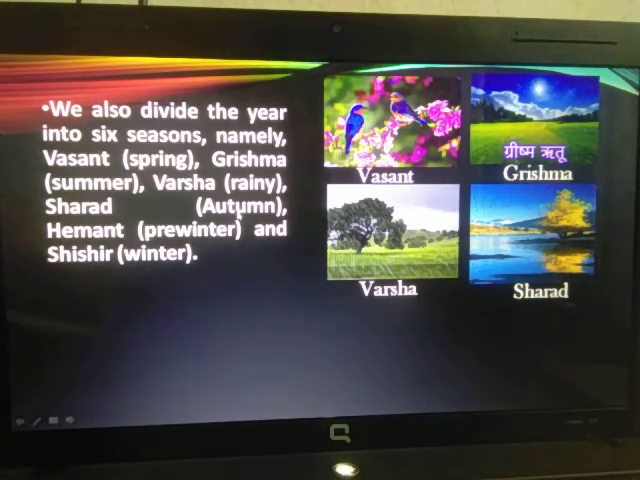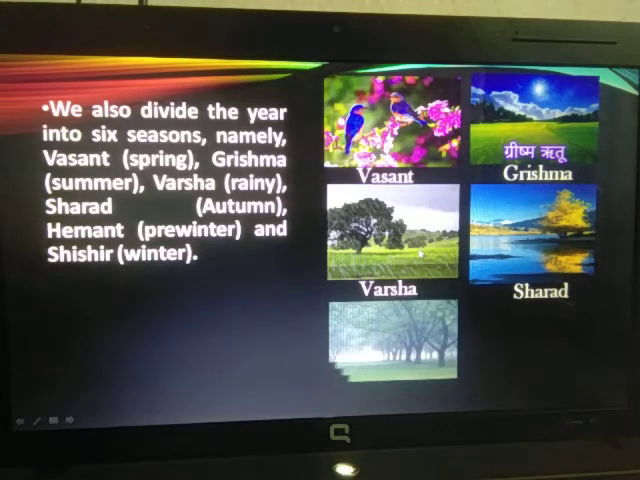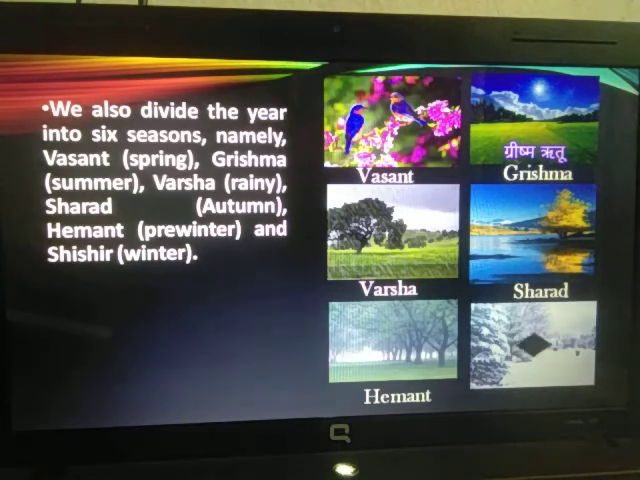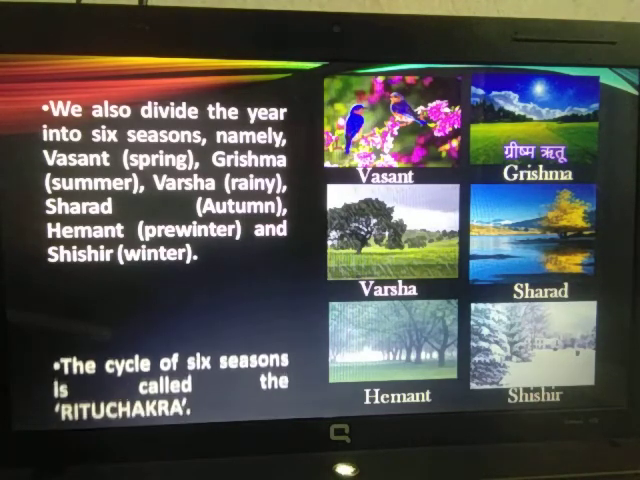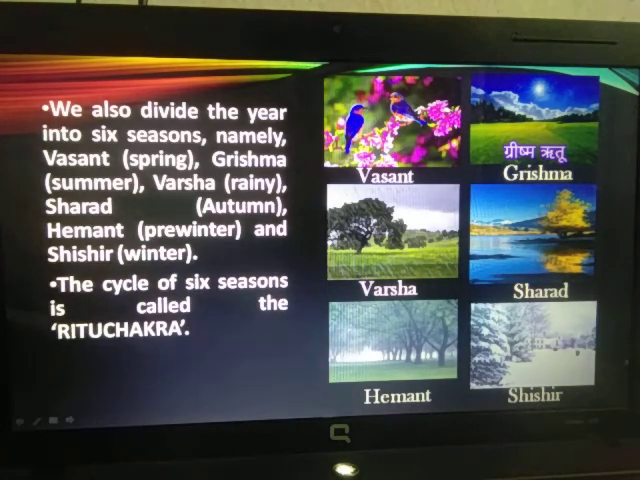When we are experiencing a lot of heat, then next comes Hemant Ritu, or pre-winter. Pre-winter means it comes before winter season, and so it is called pre-winter season. And then comes Shishir, the winter season. All these 6 seasons are also called Ritu Chakra.